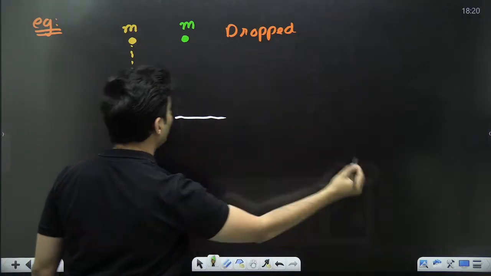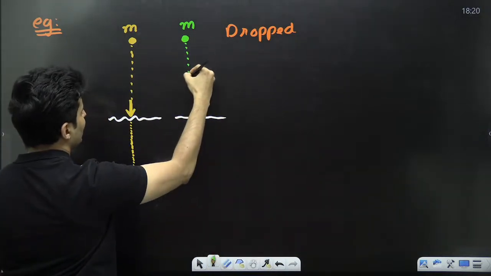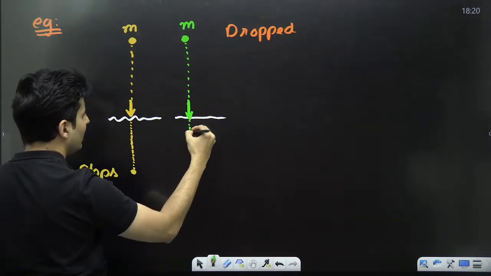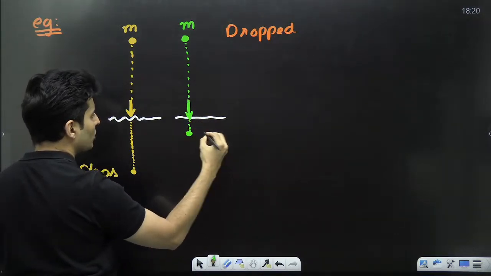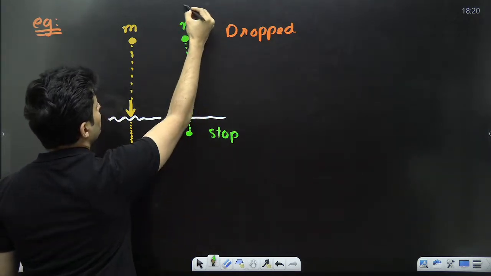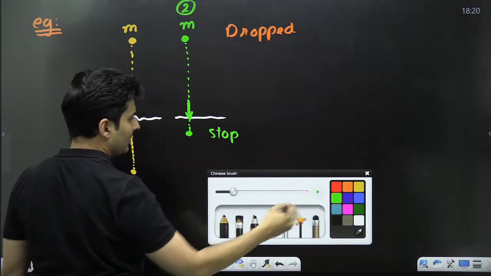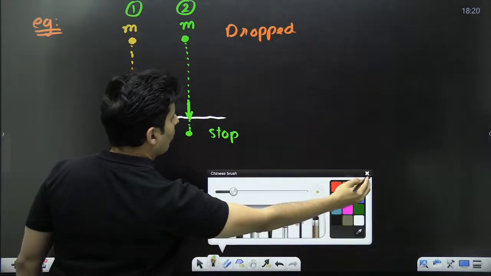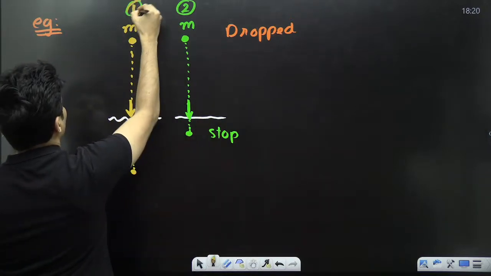But on the hard ground, what will happen? This mass, once it hits the ground with certain velocity, it takes hardly any time to stop, and it will probably stop right over here. Okay. Let's say this is situation number 2. Let's say this is situation number 1.